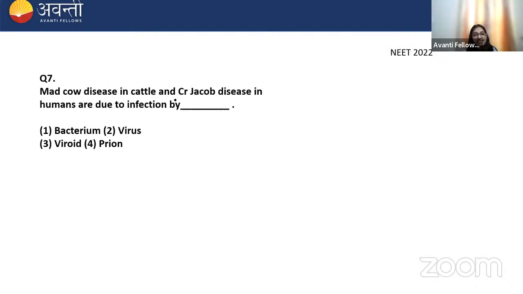So the mad cow disease in cattle and Creutzfeldt-Jakob disease in humans is because of prions. Remember this. They contain abnormally folded proteins. Viroids cause potato tuber spindle disease. Remember, viroids do not have a protein coat. They have RNA as the genetic material, which is low molecular weight. And viroids are smaller than viruses. And the viruses have the protein coat.